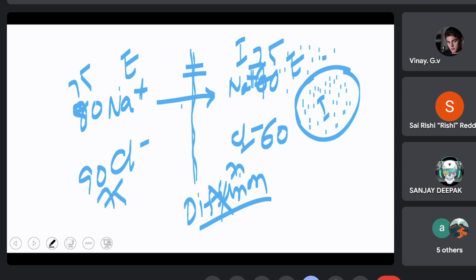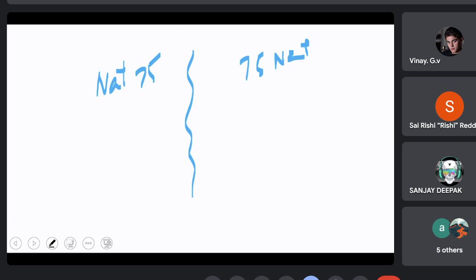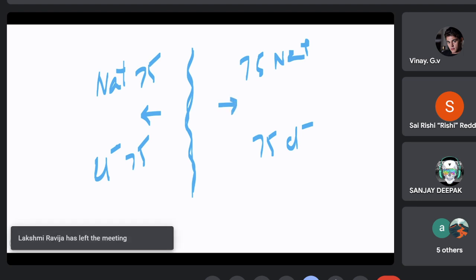Okay, so as we have heard this, I want to ask you one thing. So now that there are 75 sodium ions on both sides and 75 chloride ions on both sides, that means it is in equilibrium. The membrane with respect to the concentration of the solution on both sides is in equilibrium.